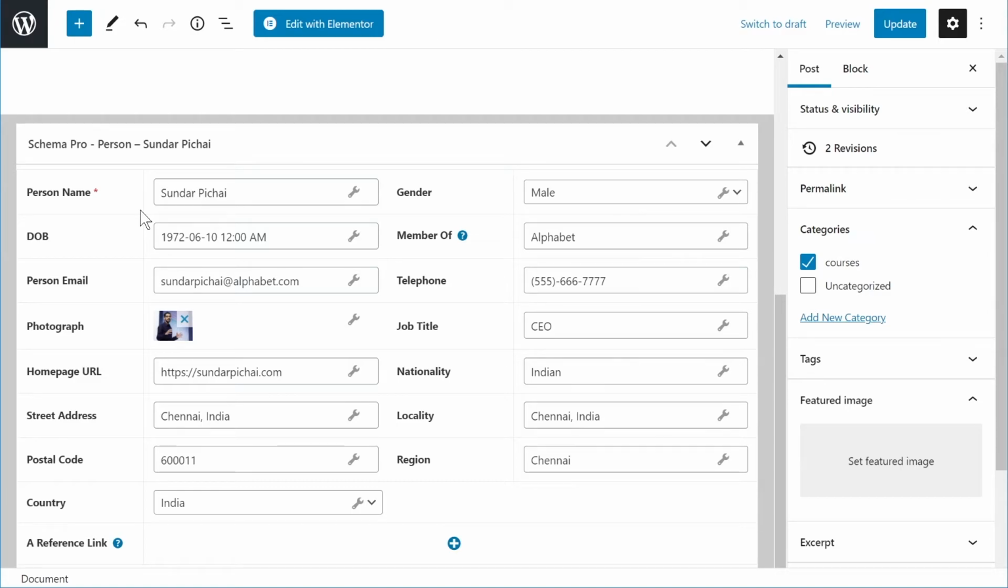Now, as I mentioned, the person schema will not trigger rich results. So if we test this post out using the Google Rich Snippet Testing Tool or Rich Results Testing Tool, then you won't see any rich results specifically for the person schema. So what I'm going to do is test this post in the Google Rich Snippet Testing Tool or Rich Results Testing Tool, and also in the Google Structured Data Testing Tool. So let's check out the results of the testing.